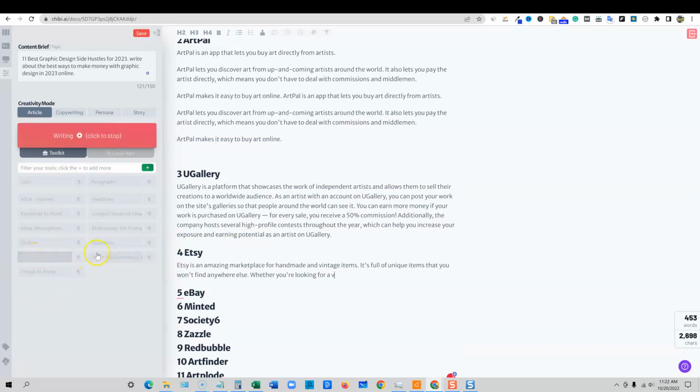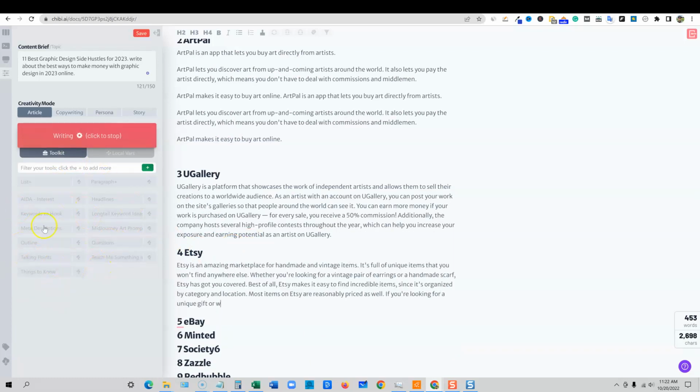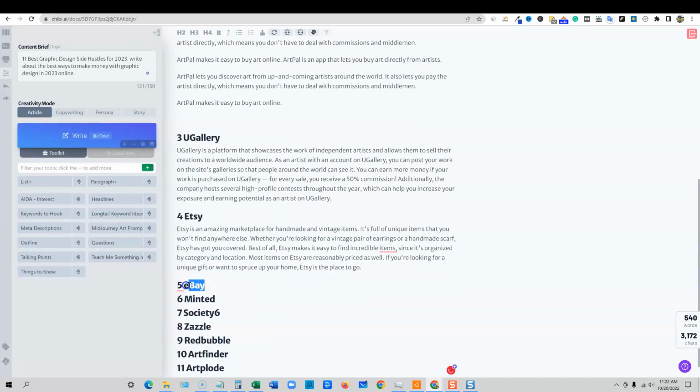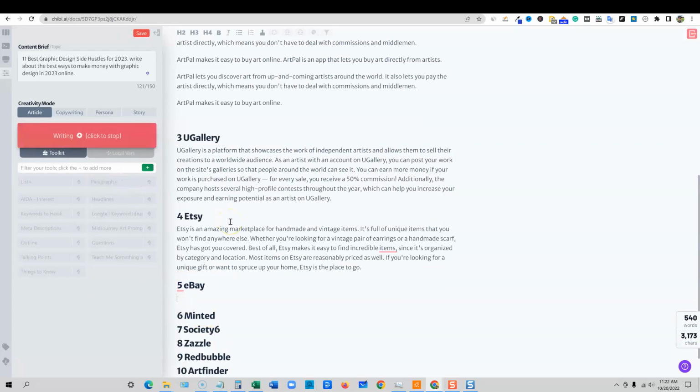They have outlines, talking points, questions. I mean, we could really dive in and use all these tools. I'm not going to be able to do that in this review, but I am going to go ahead and work through this article real quick.